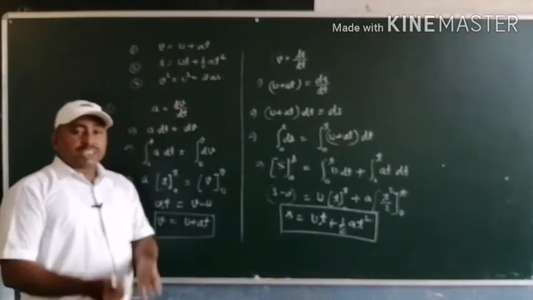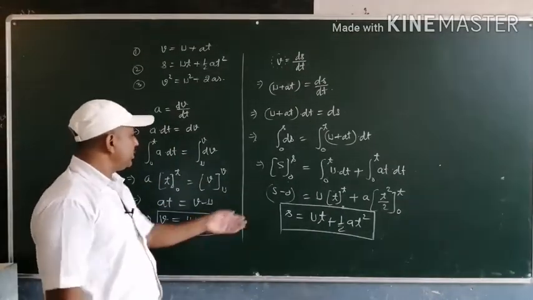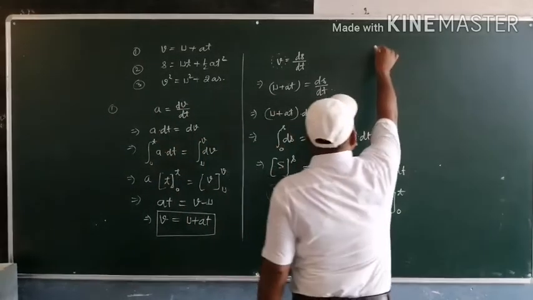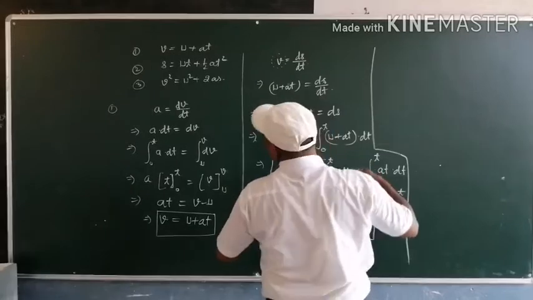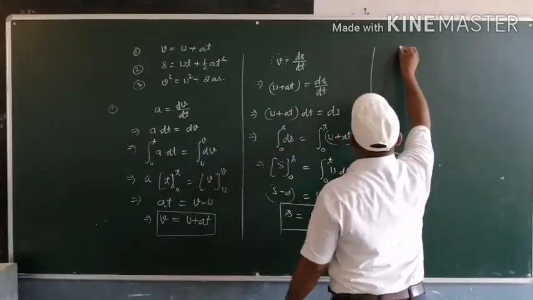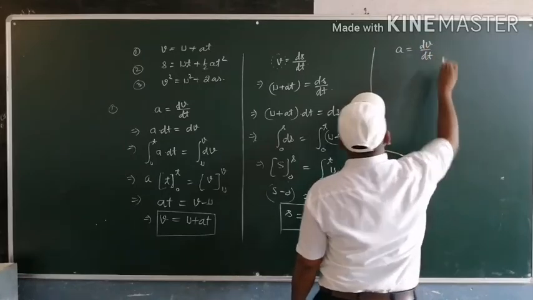All these equations are known as kinematic equations. From here we can easily derive all three equations. Now to derive the third equation of motion, we again use a equal to dv by dt.